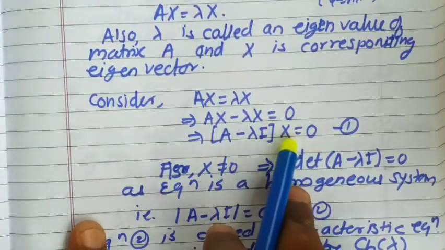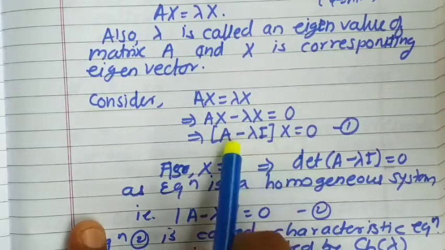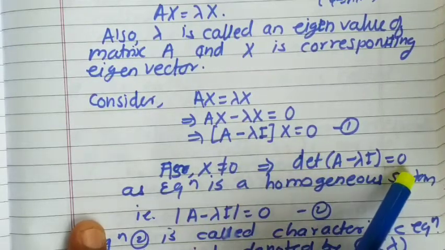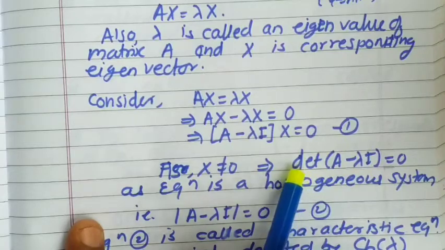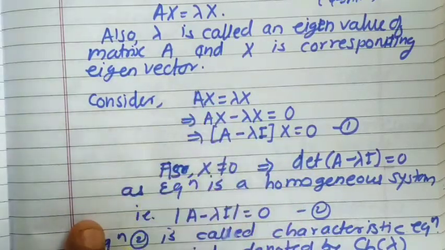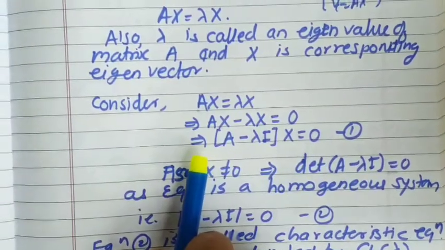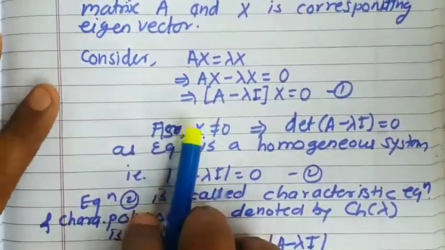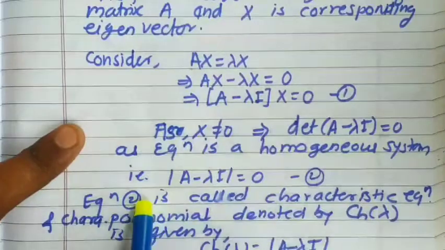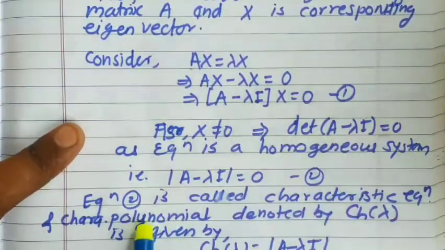This will imply that the determinant of this matrix is 0. We discussed this in the previous lecture: for a non-trivial solution of a homogeneous system, the determinant of the coefficient matrix is always equal to 0. So determinant of A minus lambda I equal to 0.